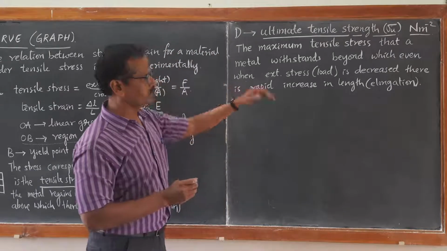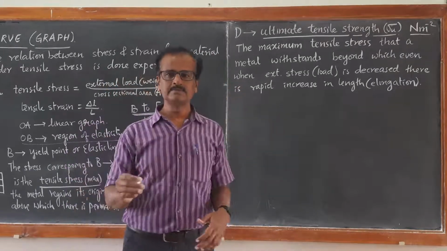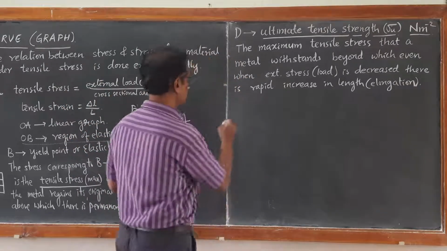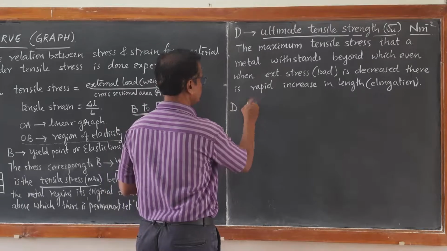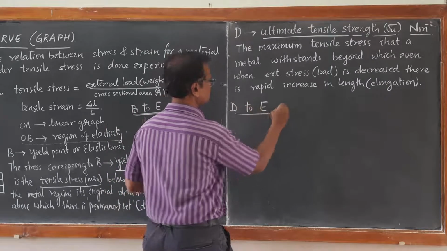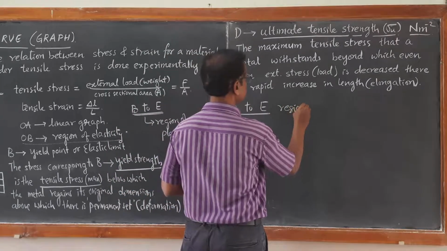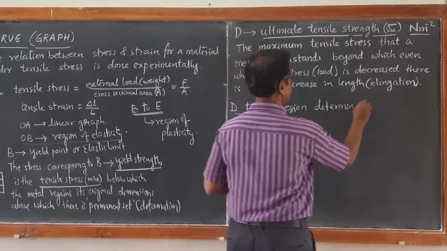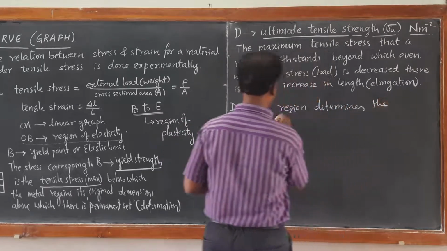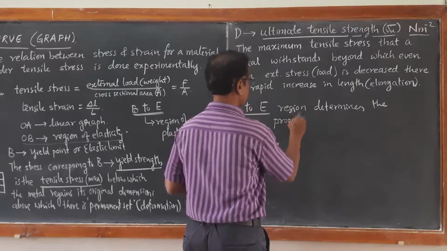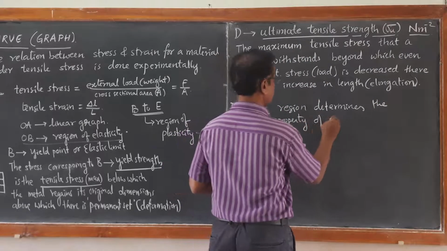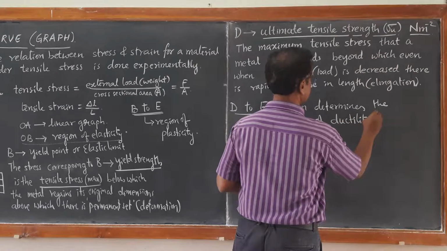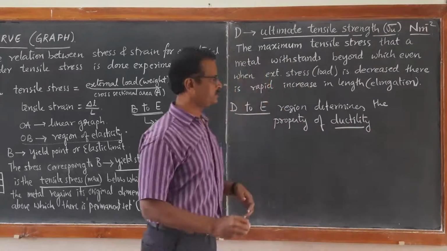Now from D to E, even when we reduce the external load, there is going to be elongation. The D to E region determines the property of ductility or malleability.